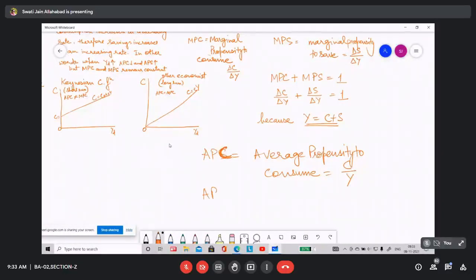APS is equal to average propensity to save, that is equal to S by Y. So it is the ratio between consumption and income, or you can say the share of consumption or saving in total income, and MPC, MPS is the share of consumption or saving with respect to the change in income. So one is C by Y, the other is delta C by delta Y.